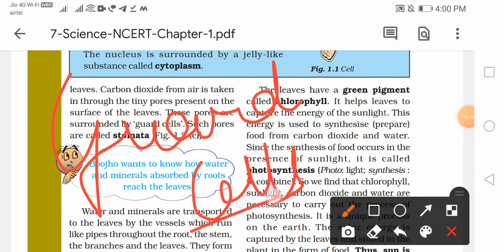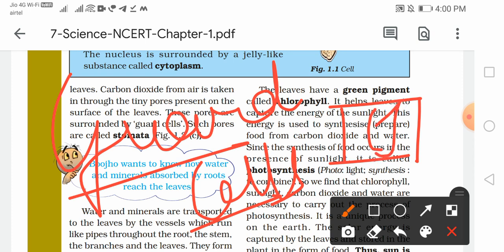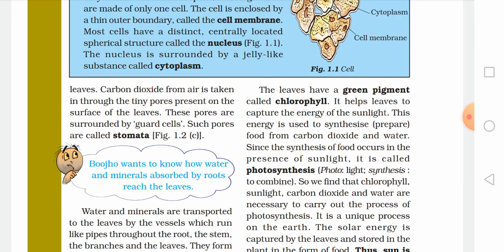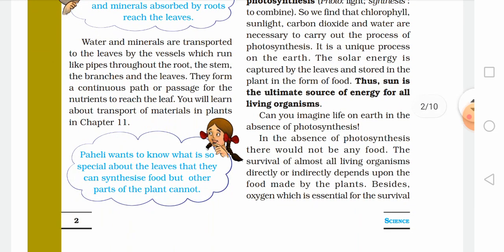Guard cells, like this is a leaf, it has tiny pores like this. Now these pores are surrounded by guard cells, and such type of pores are called stomata. Now water and minerals are transported to the leaves by the vessels which run like pipes through the root, the stem, the branches and the leaves.